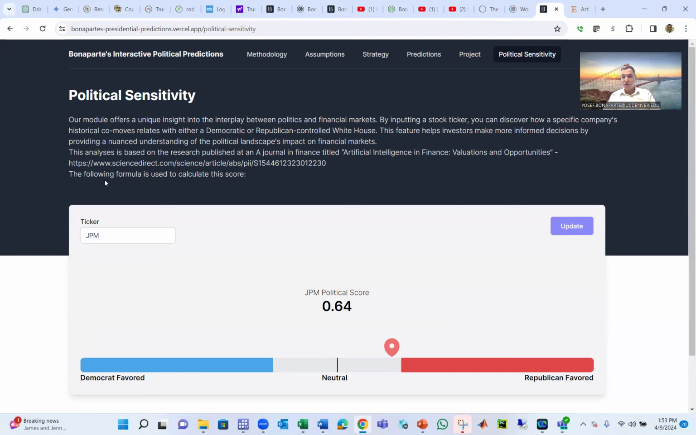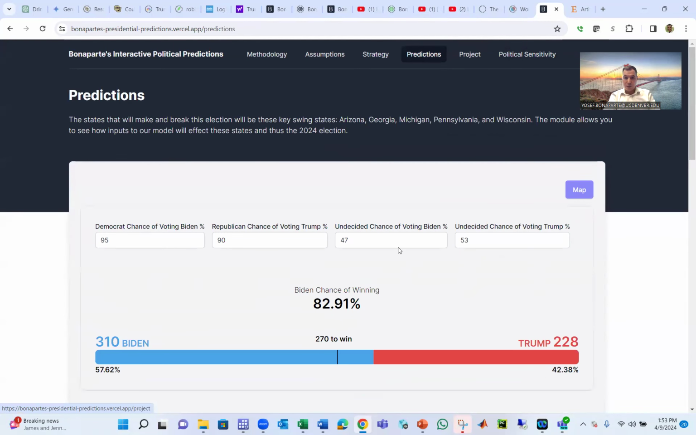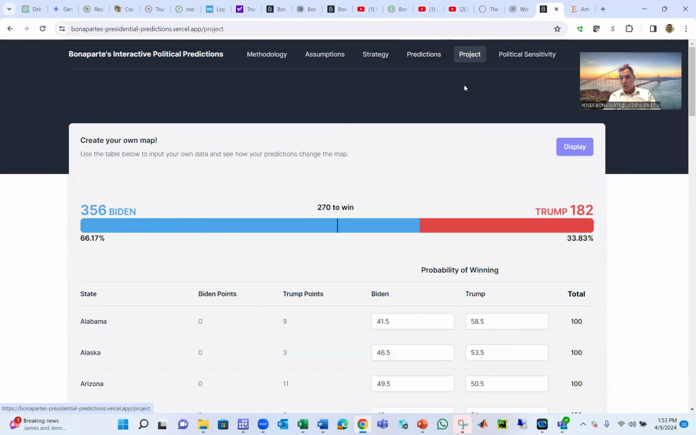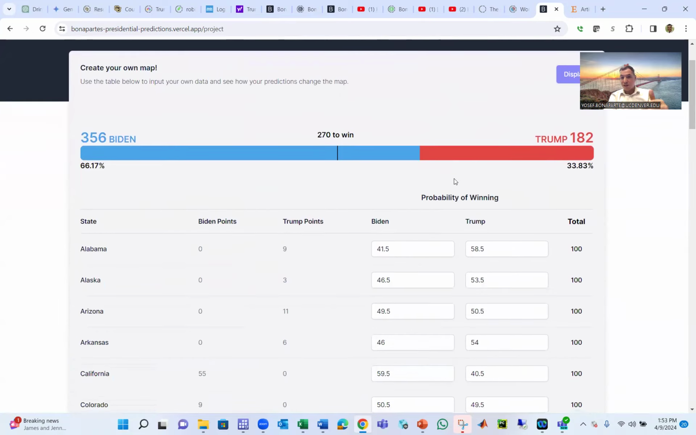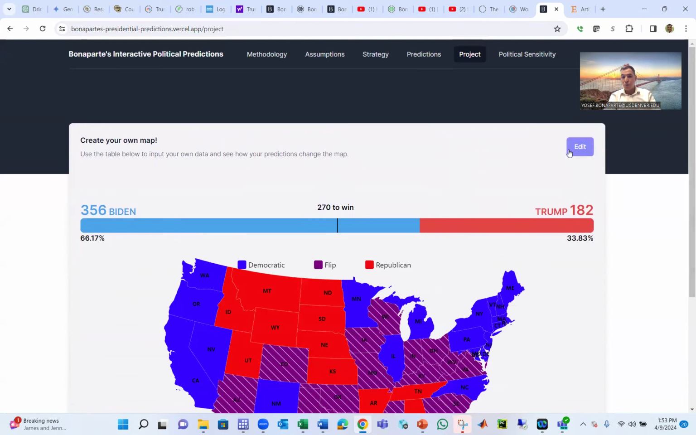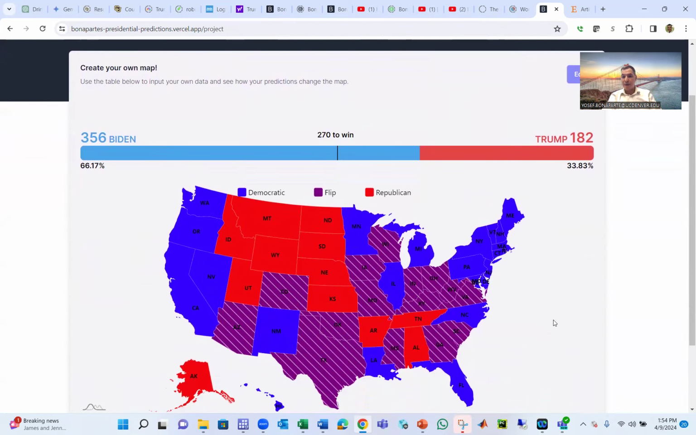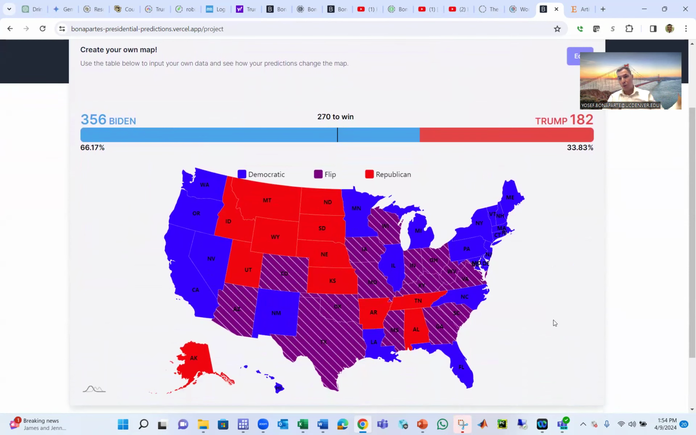So your goal here is just to learn my methodology, the strategy I did, my prediction, and play with those if you want. But your goal is to choose state by state, give it to one of those, and then display and report your map. So any American can have a chance to build their map and how Biden's map to win or Trump's map to win. Blue is Democrat, red is Republican, purple is a toss-up state.